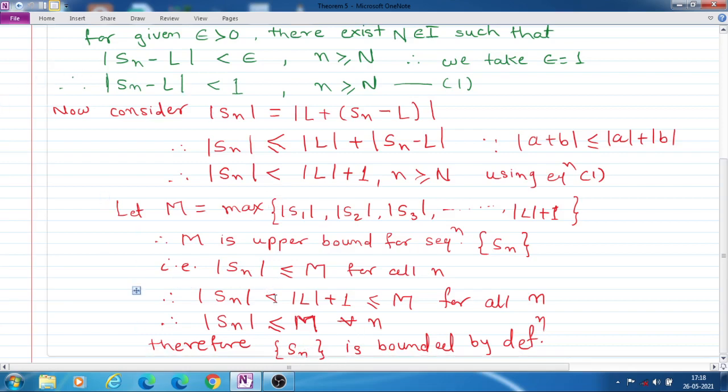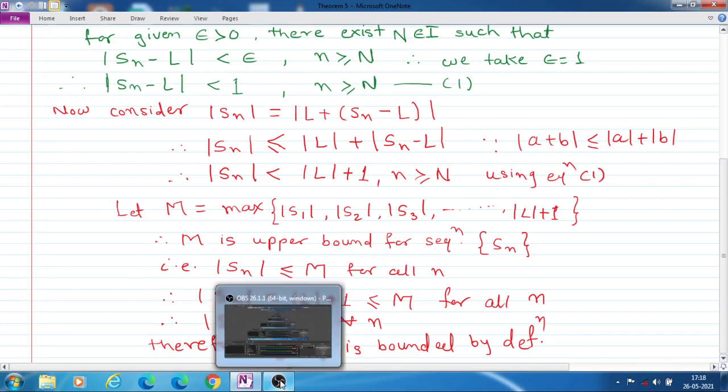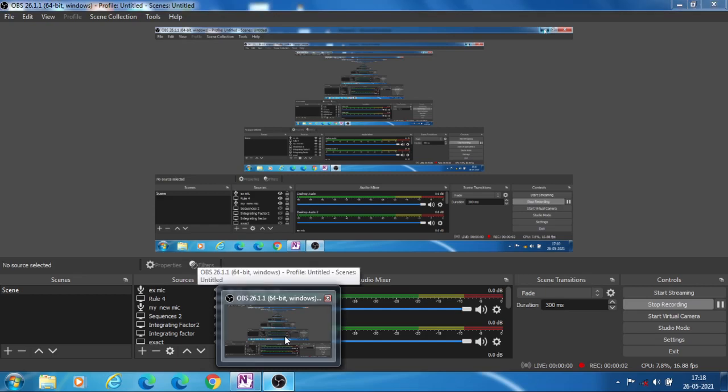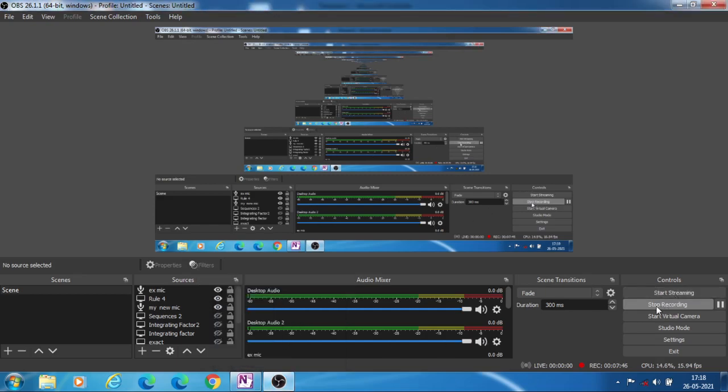So read this theorem and its proof again so that you can understand it properly.